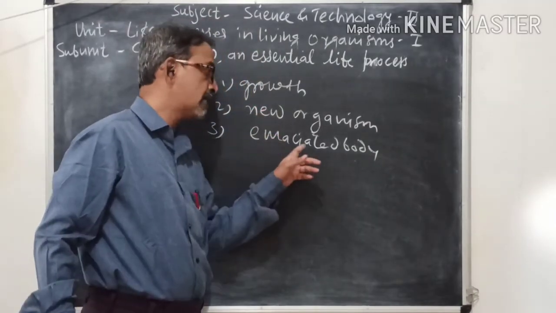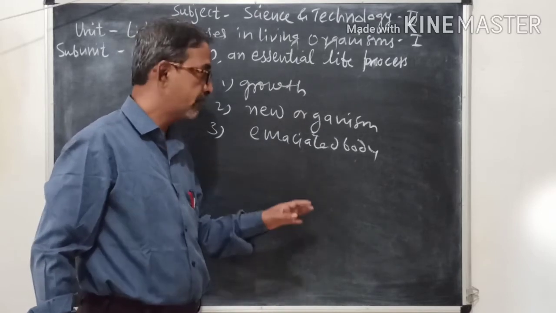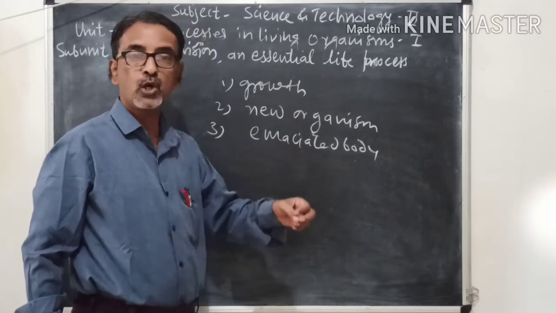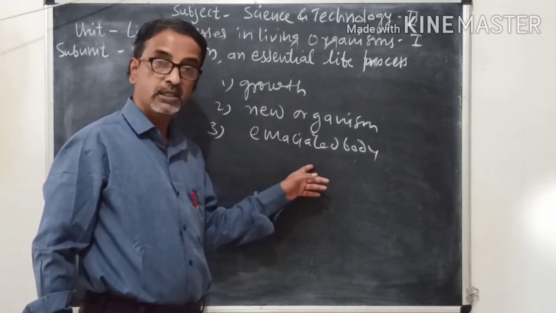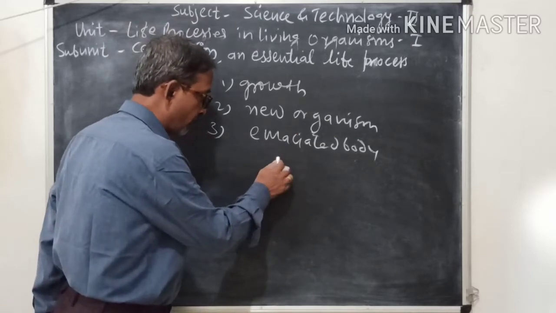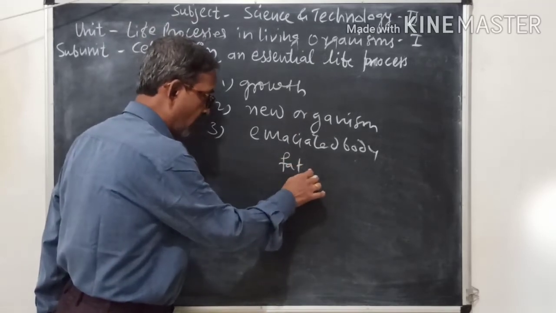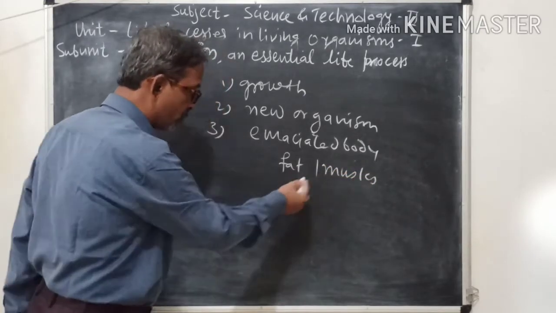So what is an emaciated body? Emaciation is a process in which there is a severe loss of weight in the body, due to loss of fat cells or muscles. Which muscles or which fat cells?